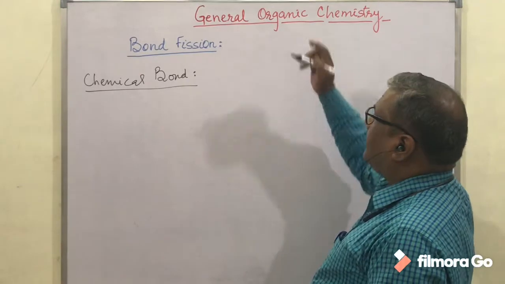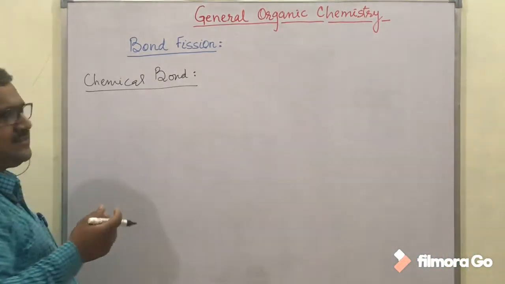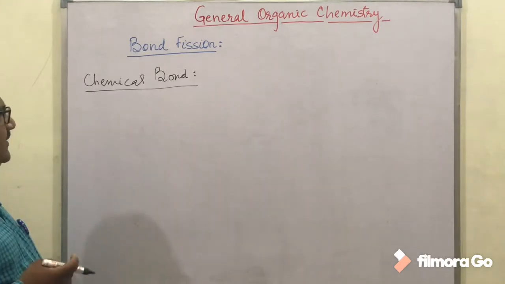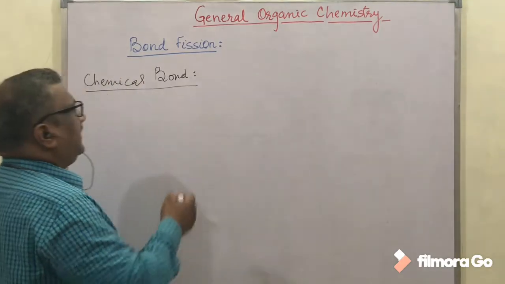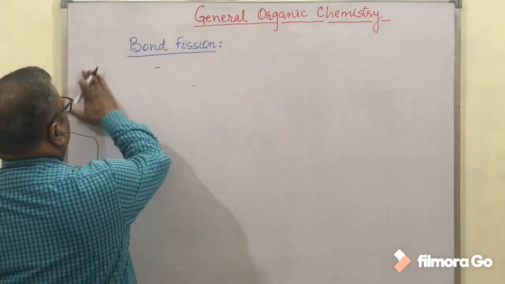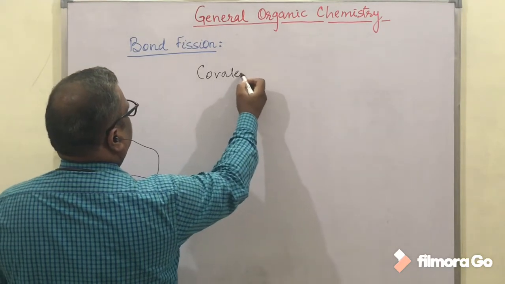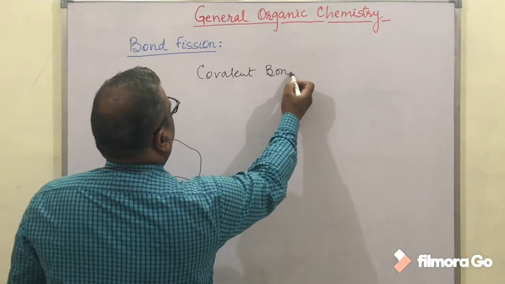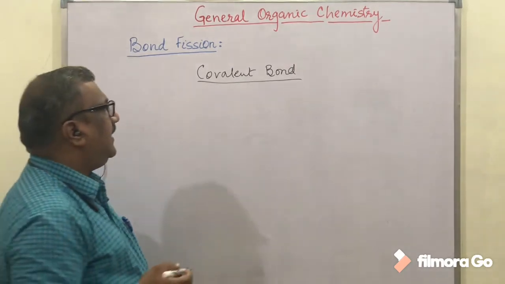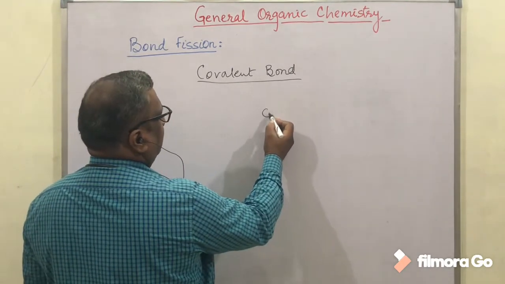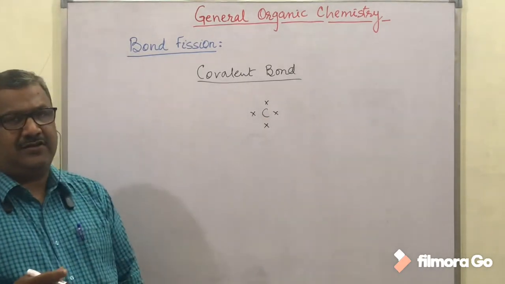In organic chemistry, we have types of chemical bonds. In the chapter of chemical bonding, we have done covalent bond, ionic bond, coordinate bond. But in organic chemistry, the bond present is the covalent bond, because these are compounds of carbon, and carbon makes covalent bonds by sharing of electrons.